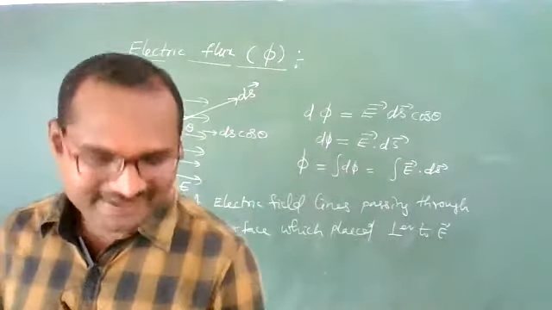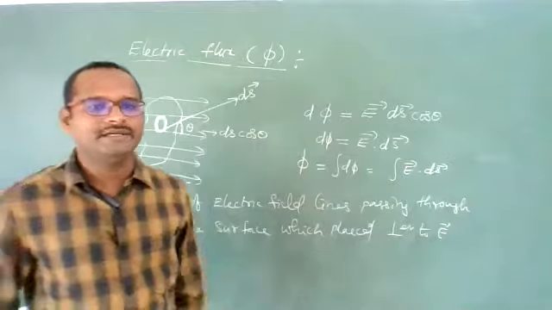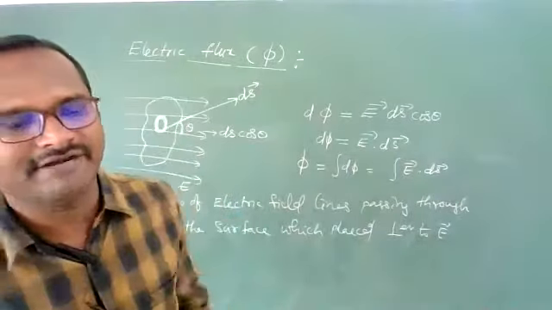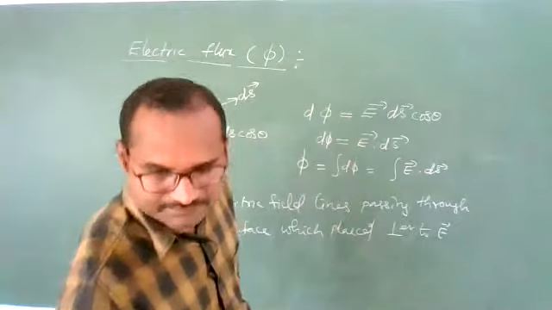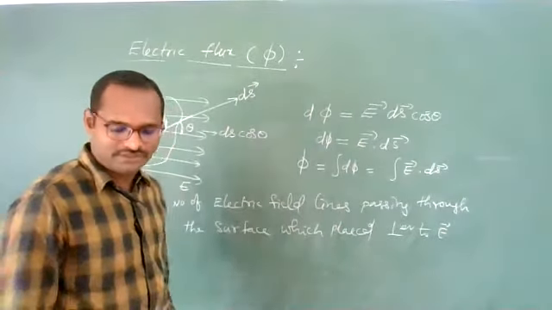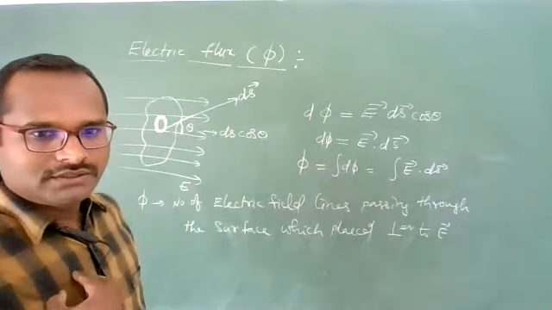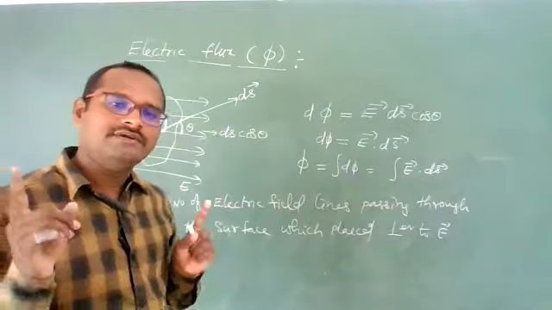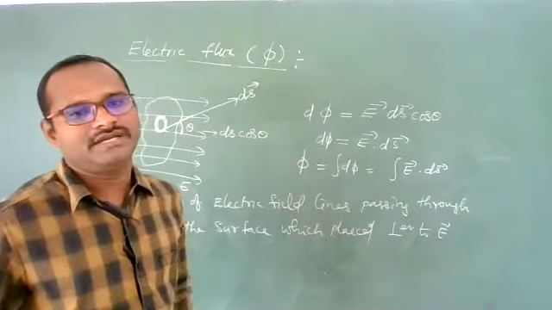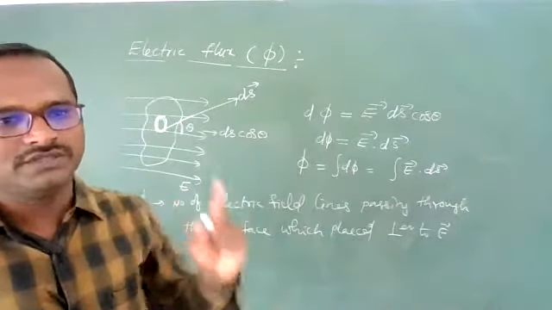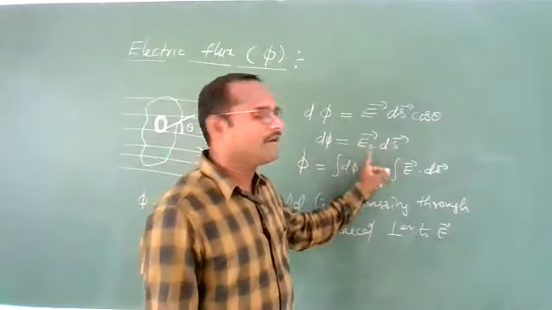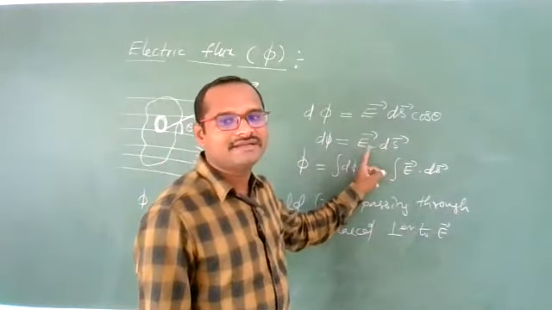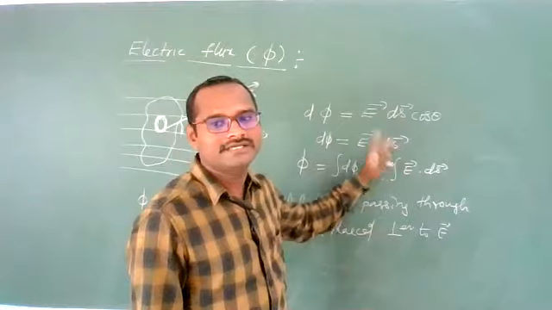Mathematically, electric flux is a dot product of electric field and area vector. Dot product between electric field and area vector. Are you understanding, students? The definition is how many electric field lines are passing through the area element when it is placed perpendicular to the electric field. Mathematically, it is written as a dot product between electric field E bar and area vector, E bar dot ds bar.